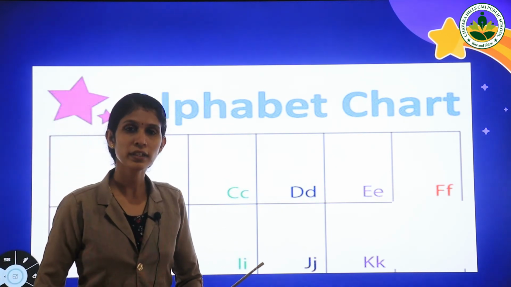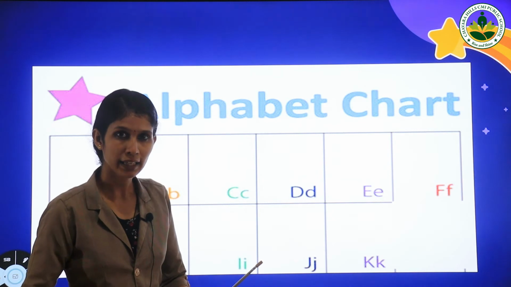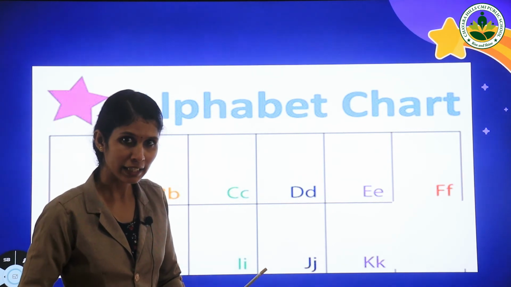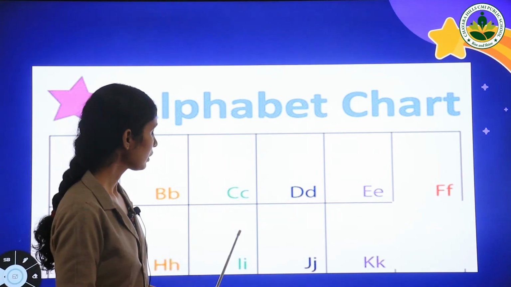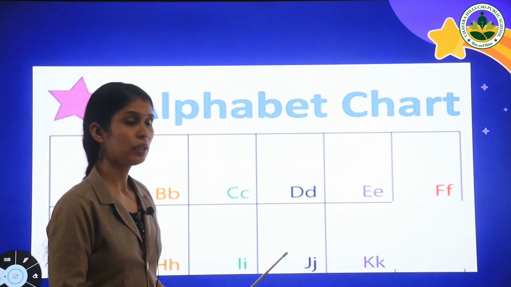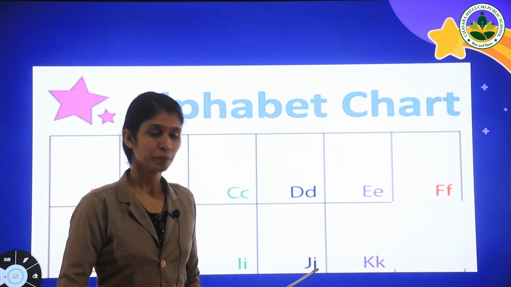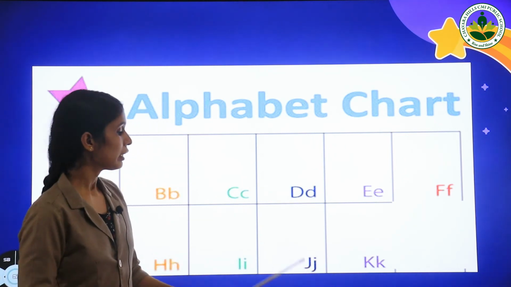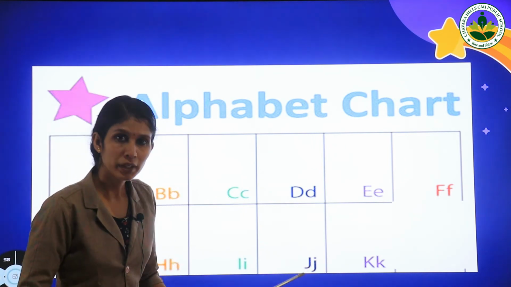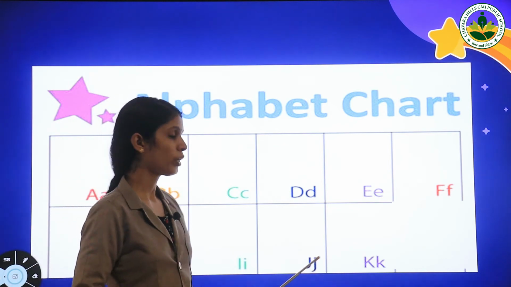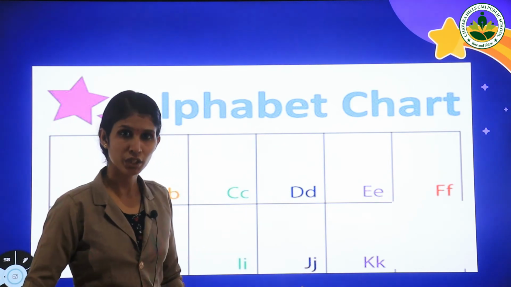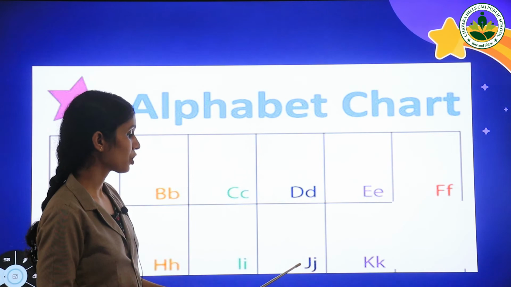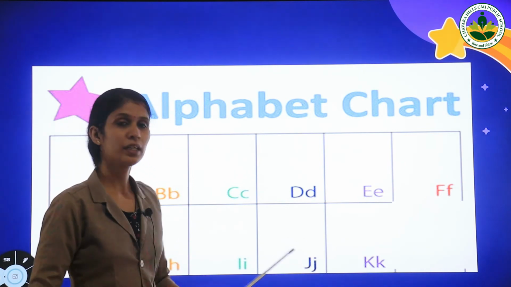And the sound of letter I is... Very good. After letter I comes letter J. Can you say which letter is this? J. Very good. Letter J has capital letter J and small letter J.